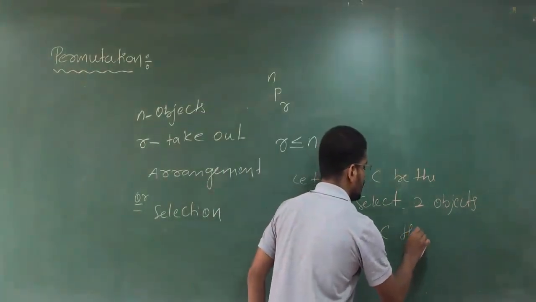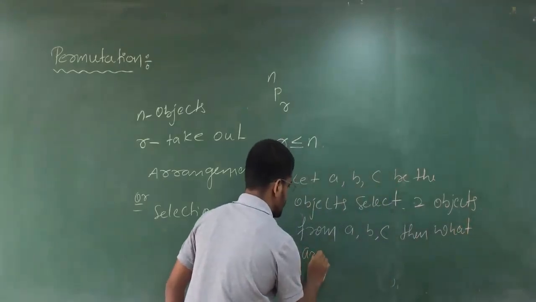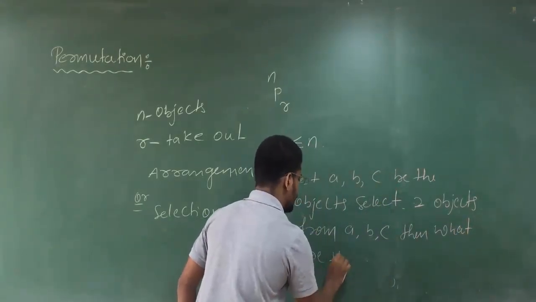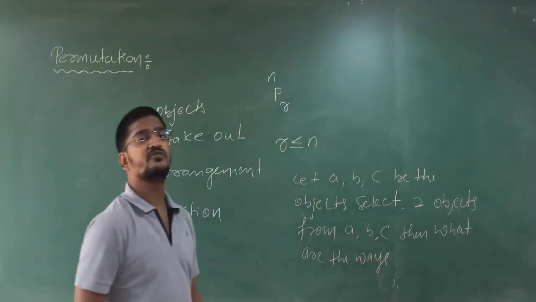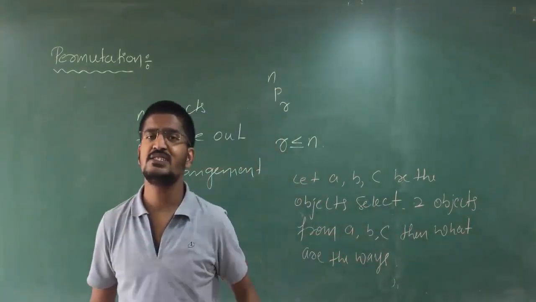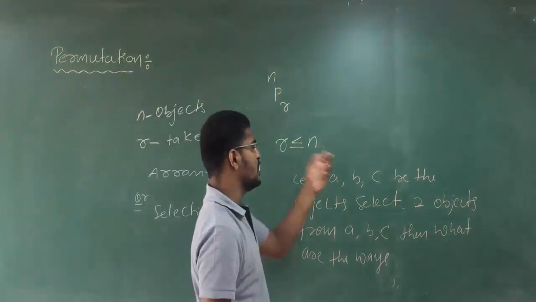What are the permutations, or what are the number of ways of selecting 2 from A, B, C? That is 3. Clear, students? Here, let A, B, C be the 3 objects.